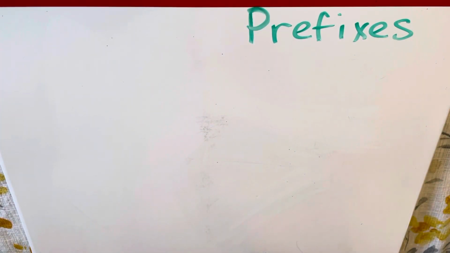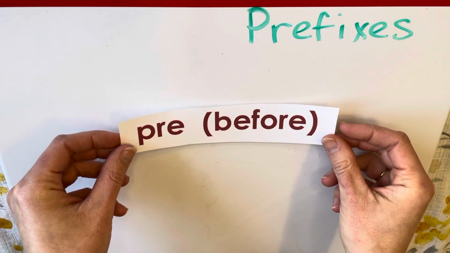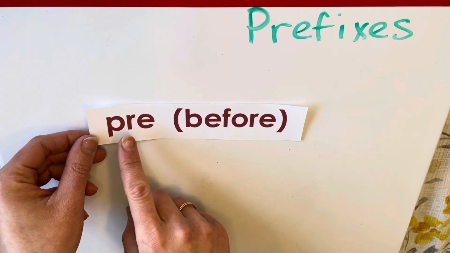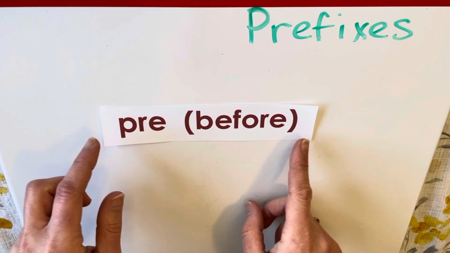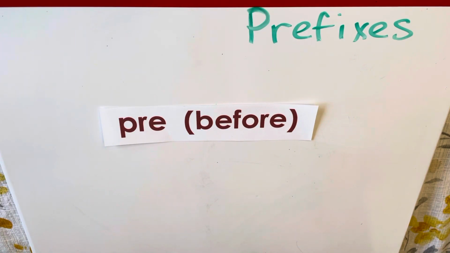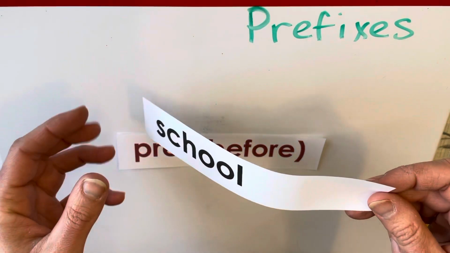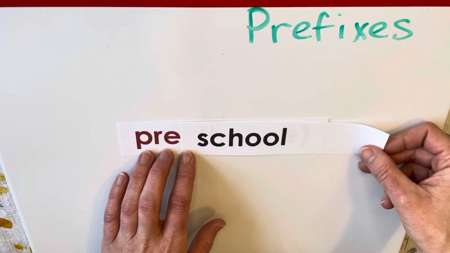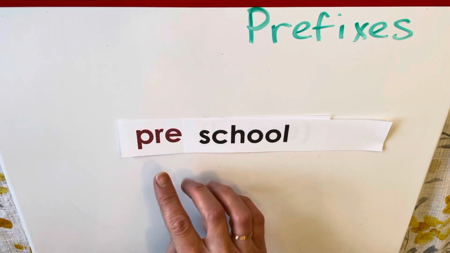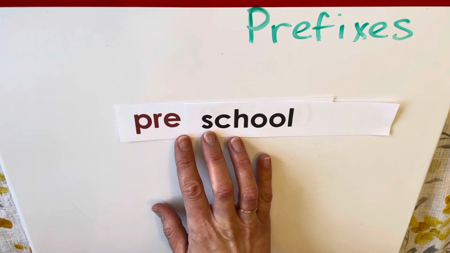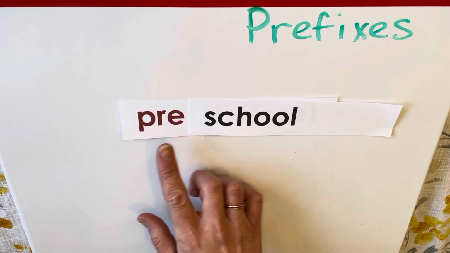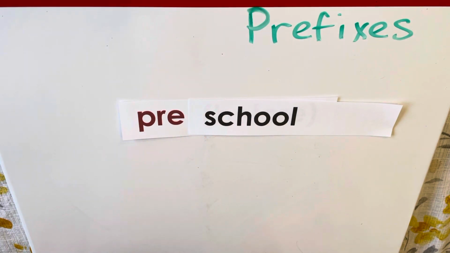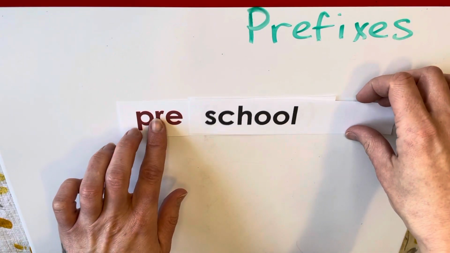The first one we're going to do is the prefix pre. When we use the prefix pre, it means before, okay? So here's an example so you can see. We have the word school, but if we put the prefix pre in front of it, we have the word preschool, okay? Preschool, before school. So we know preschool is for all the little ones. It's where they go before they start school, preschool, okay?